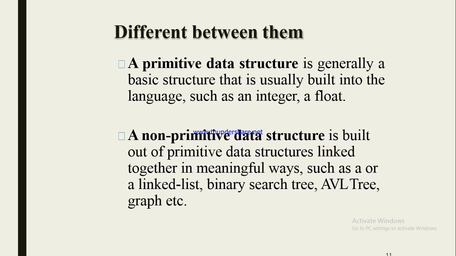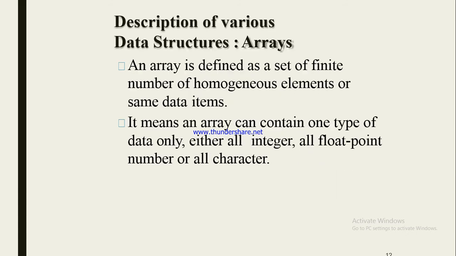Now, what is the difference between primitive and non-primitive data structure? A primitive data structure is generally a basic structure that is usually built into the language, such as an integer or float. A non-primitive data structure is built out of primitive data structures linked together in a meaningful way, such as a linked list, binary search tree, AVL tree or graph etc. So linked list, binary search tree, AVL tree and graph are different techniques to store and manage our data.